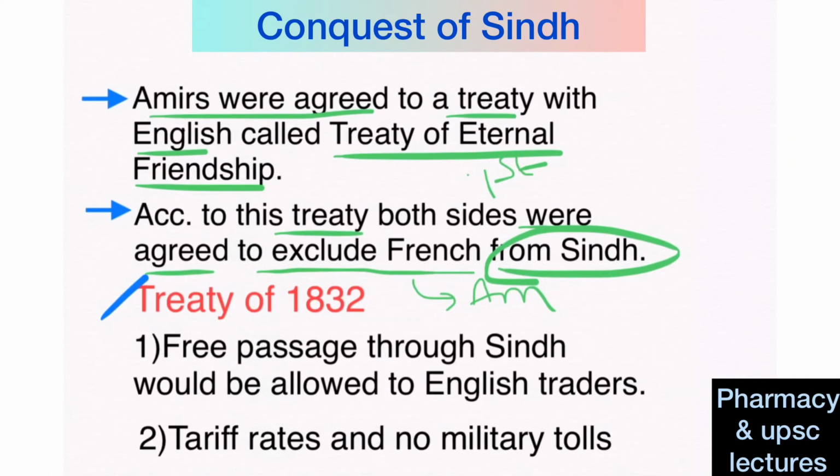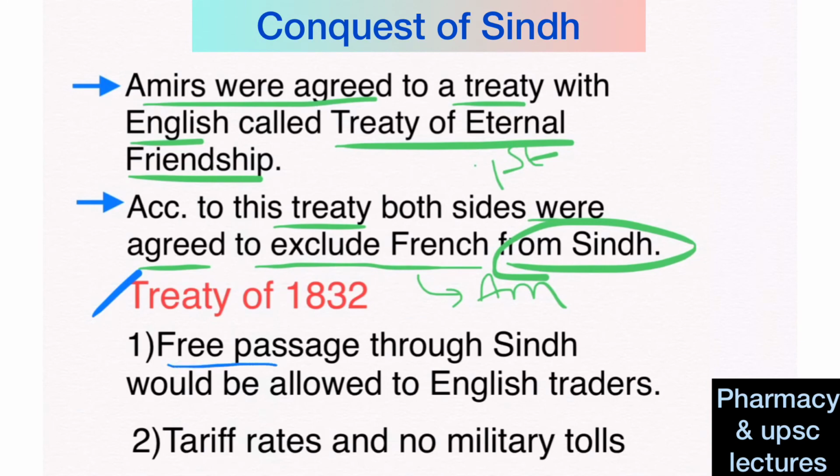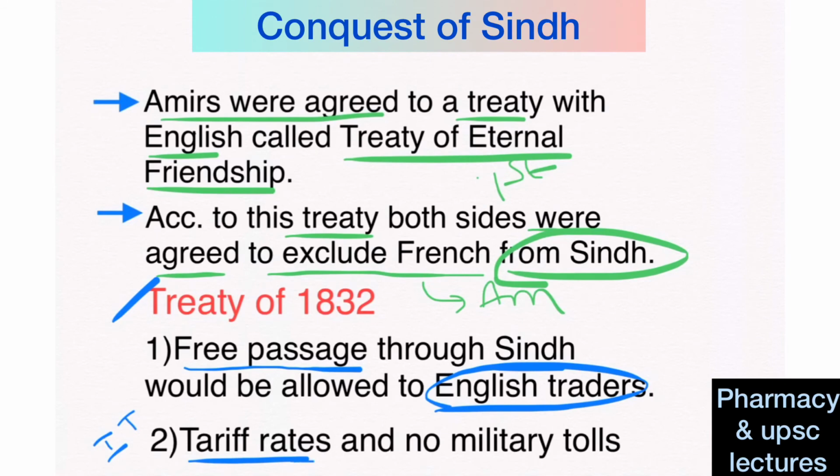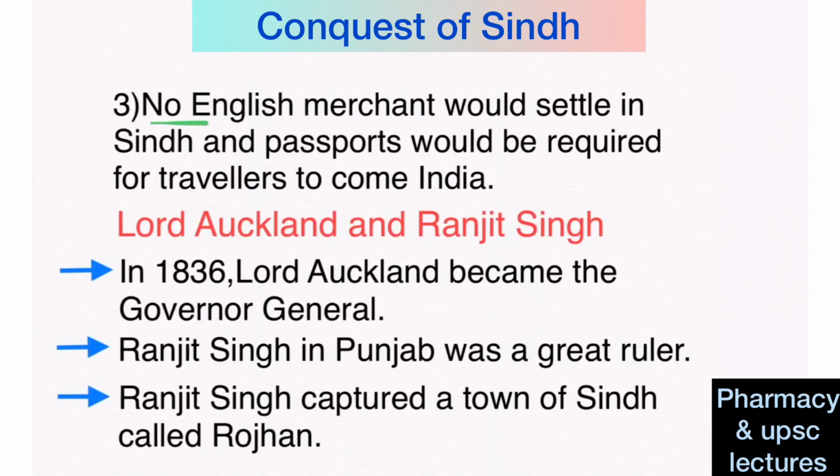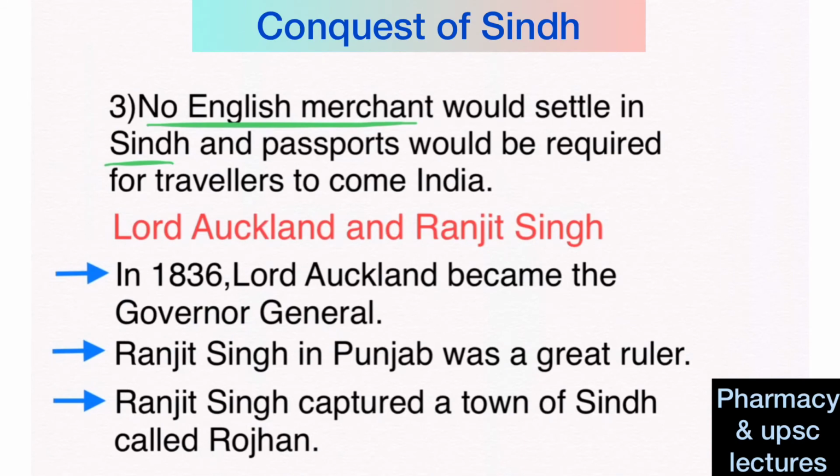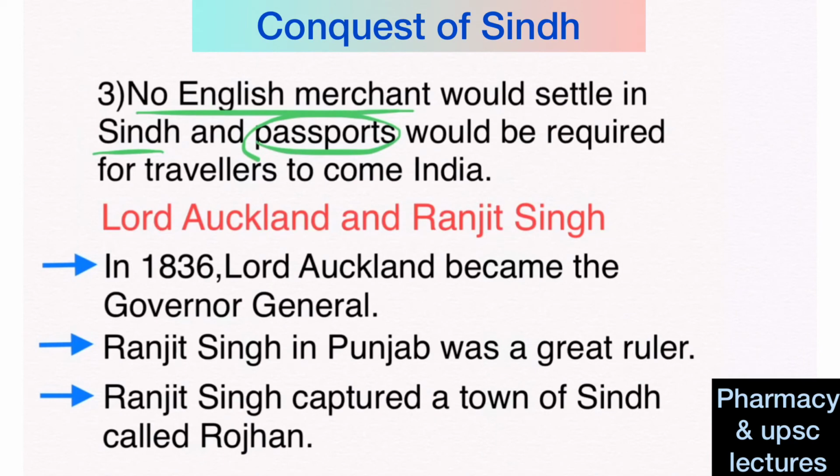According to this treaty, the first point is that free passage through Sindh would be allowed to English traders. Then tariff rates. Tariff rates are nothing but international taxes. If they found any high tariff rates, they could be altered, and there were no military tolls as well. Then the third point is that no English merchant would settle in Sindh, and if Britishers wanted to come to India, they must need passports, right?